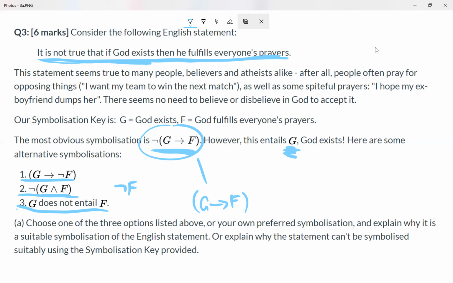So I'll note now that you might think that all this trouble came because F sort of includes G. It includes that saying God fulfills everyone's prayers sort of assumes that God exists. And so one way you might want to fix that, and you might think this fixes all the problems, is by changing F to everyone's prayers are fulfilled. So that may solve some problems, but you'll actually find that the issues that we've discussed still remain. So the actual core problem in this question is about conditionals and how to negate conditionals, really.